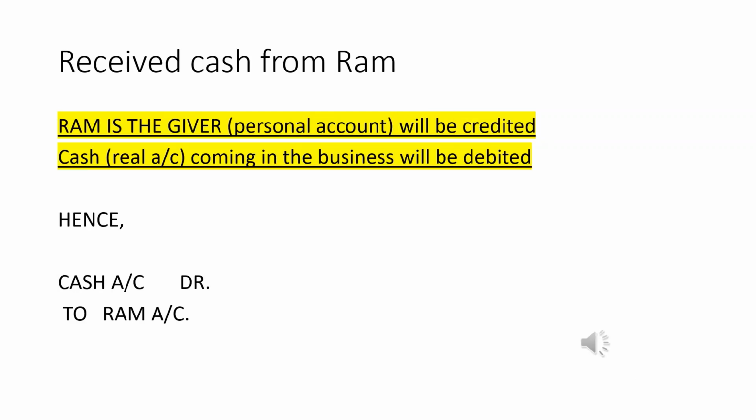Received cash from Ram. So here Ram is the giver and Ram comes under personal account, and according to the rule, the giver will be credited. Cash comes under real account and cash is coming into the business, and according to the rule it will be debited. So the journal entry will be cash account debited to Ram account.